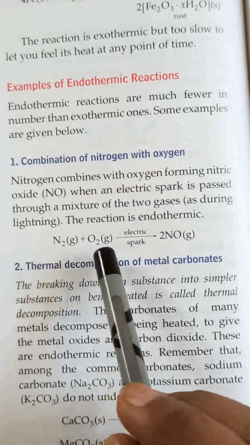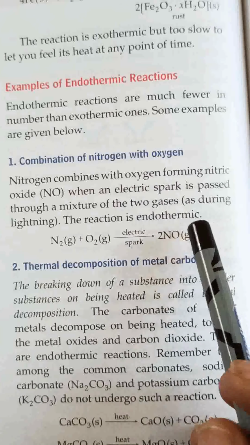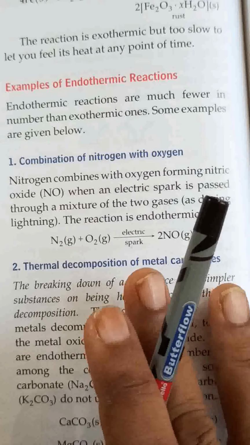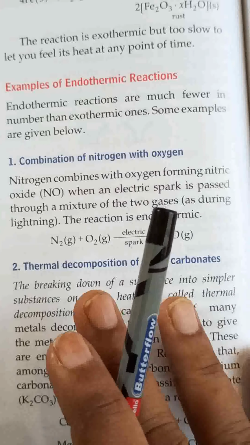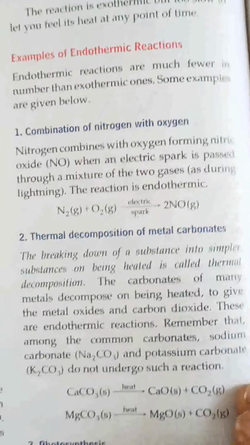Then nitrogen and oxygen react to form nitric oxide. Right? This is an endothermic reaction. When lightning takes place or an electric spark is there, the reaction takes place. If you stop the lightning or the electric spark, then the reaction also stops. So this is an endothermic reaction.